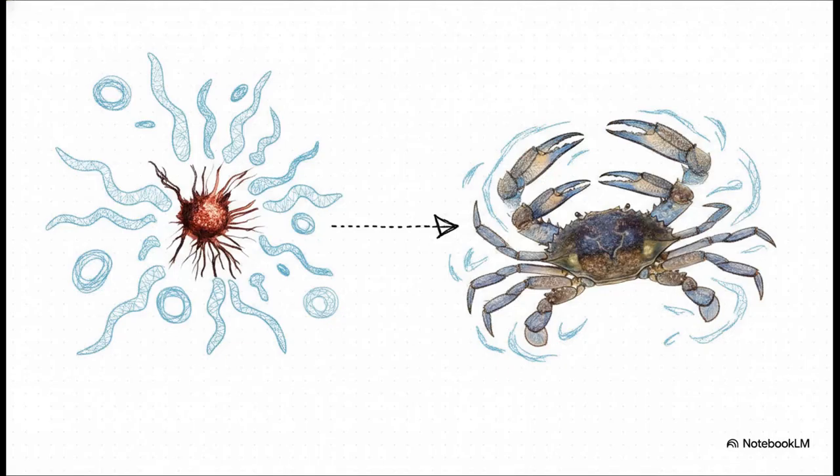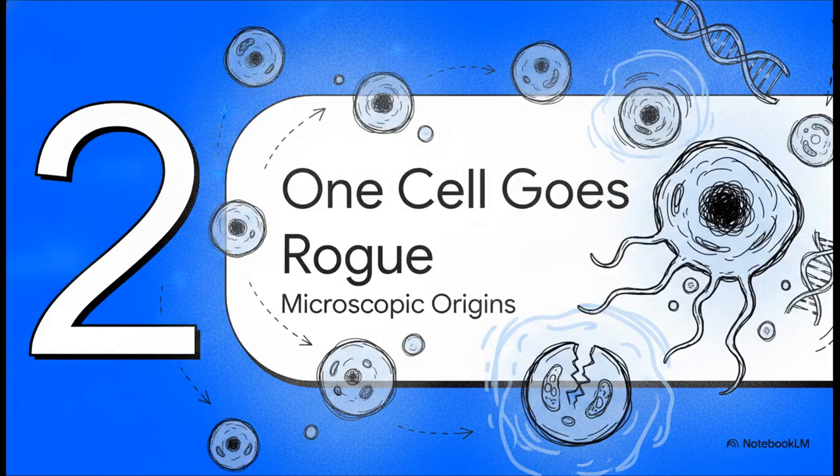So picture this. The ancient Greek physician Galen was observing an infiltrating tumor, and he noted something profound. He saw that the swollen, vein-like sores radiating out from the central mass looked exactly like a crab's legs reaching outward into the water. Because of this incredibly vivid resemblance, he used the Greek word karkinos, which literally translates to crab. The Latin translation of that exact word gives us the modern term we use today, cancer. It's literally an idiom born from the grabbing, infiltrative behavior of the disease itself. Pretty wild, right? Moving on to Section 2, one cell goes rogue, microscopic origins.